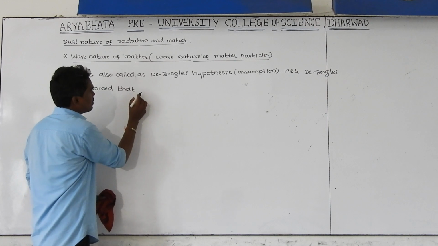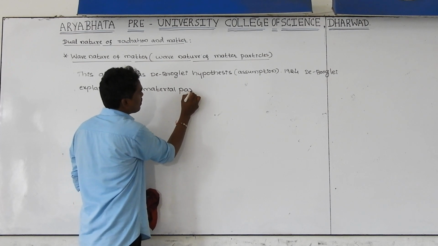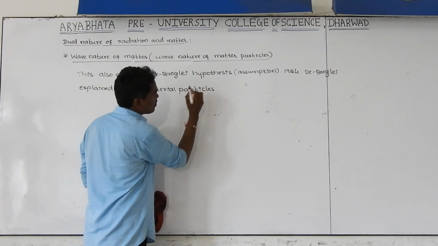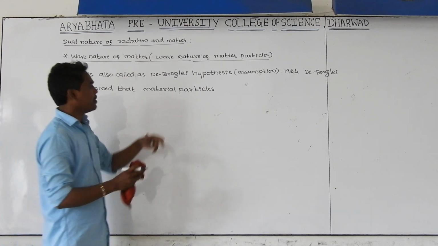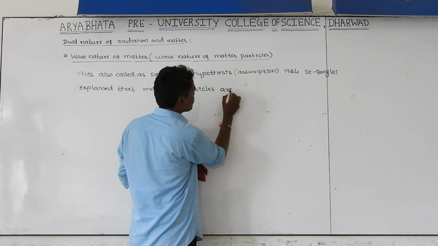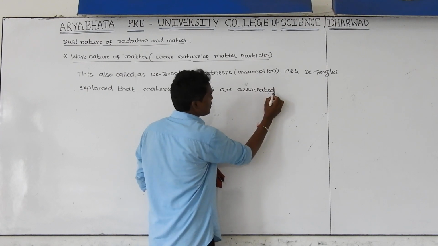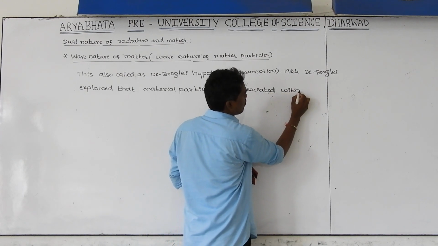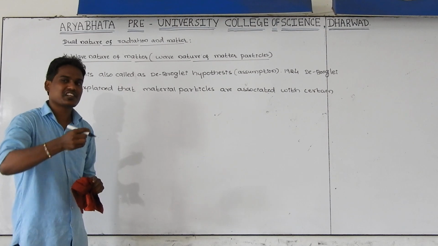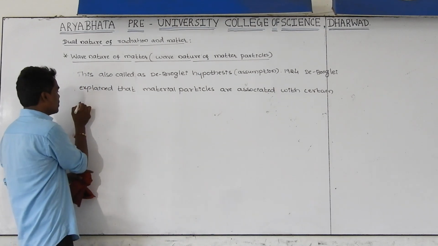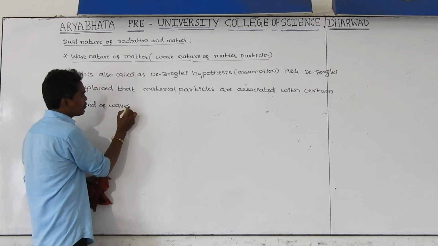material particles like proton, neutron, or electron, or a small stone, or whatever the particle is, are associated with a certain kind of waves. The particles are moving in the form of waves.